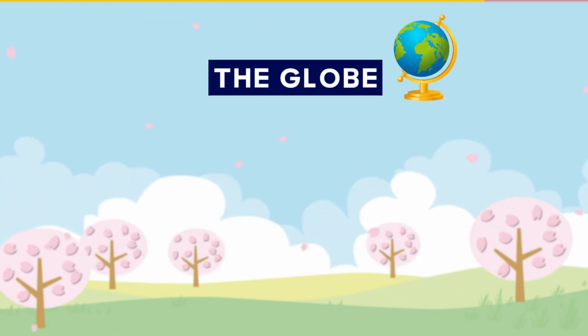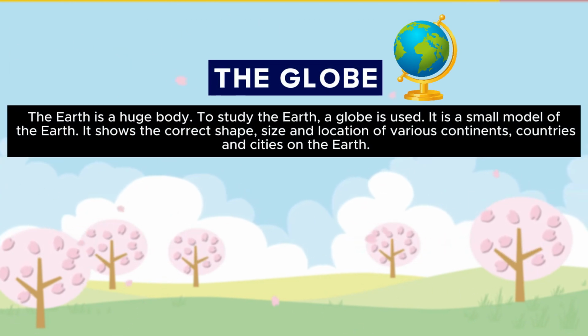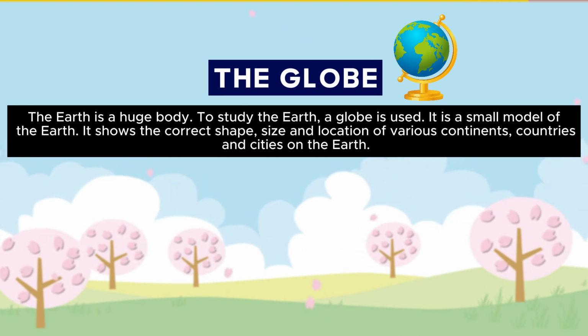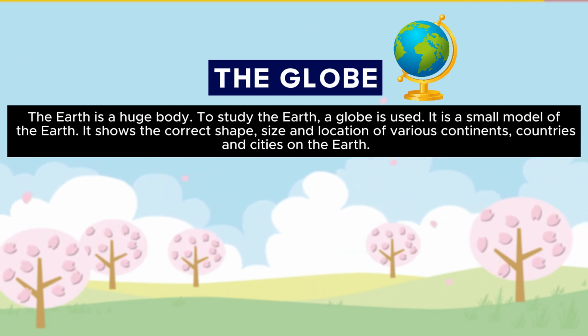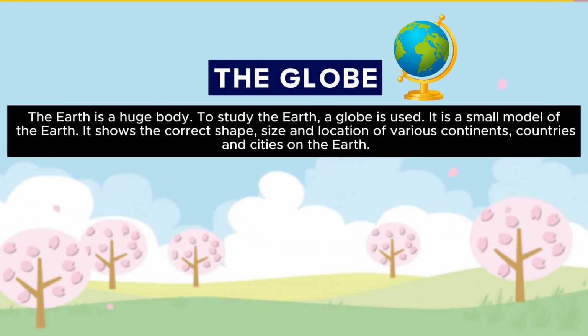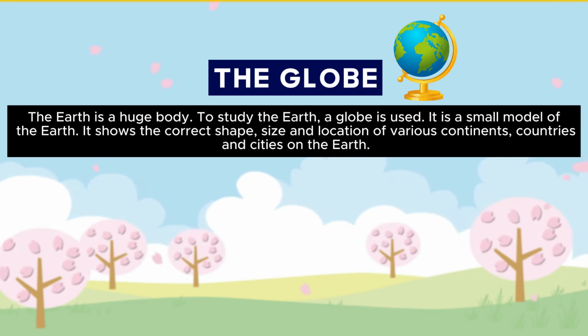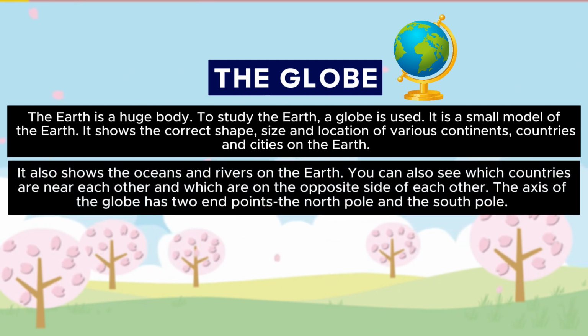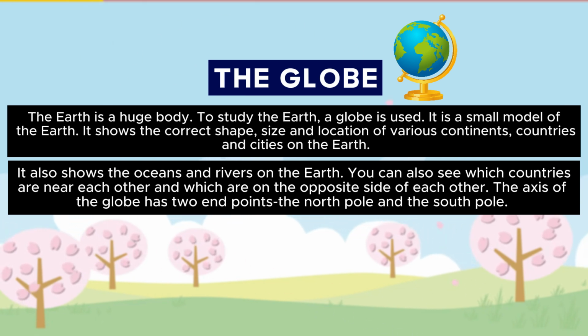The globe. The Earth is a huge body. To study the Earth, a globe is used. It is a small model of the Earth. It shows the correct shape, size and location of various continents, countries, and cities on the Earth. It also shows the oceans and rivers on the Earth. You can also see which countries are near each other and which are on the opposite side of each other.